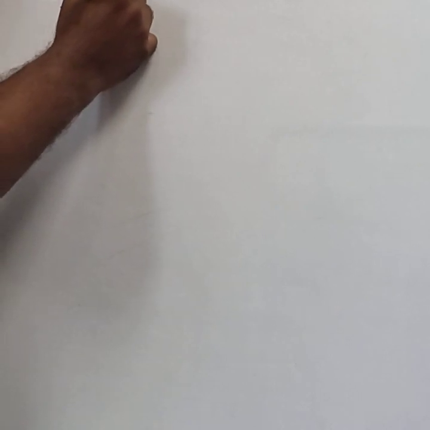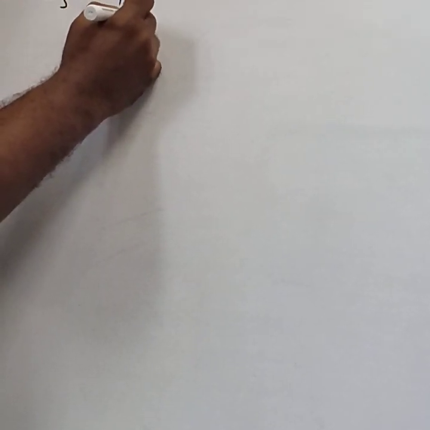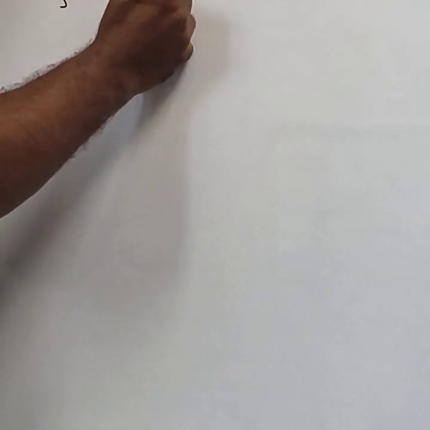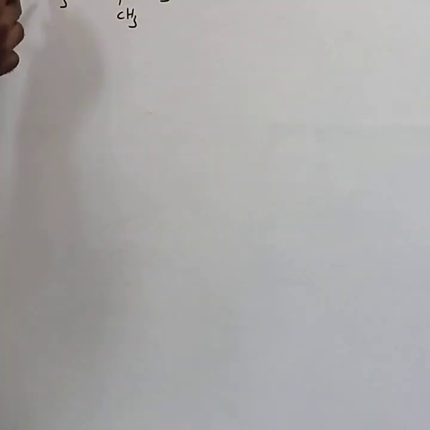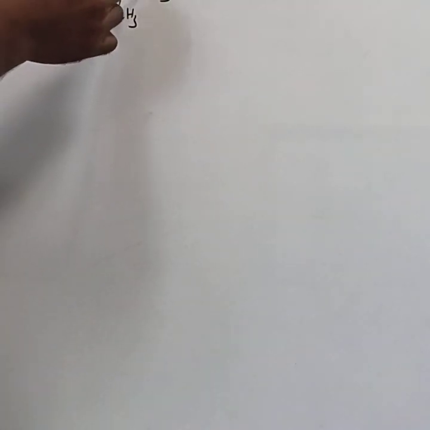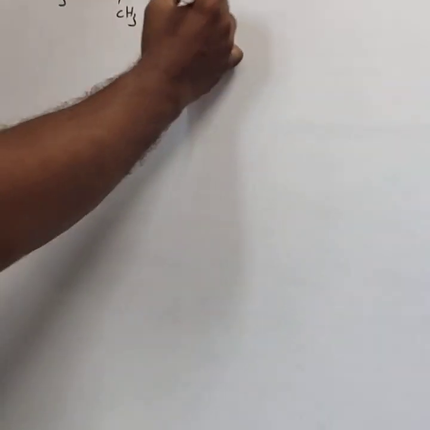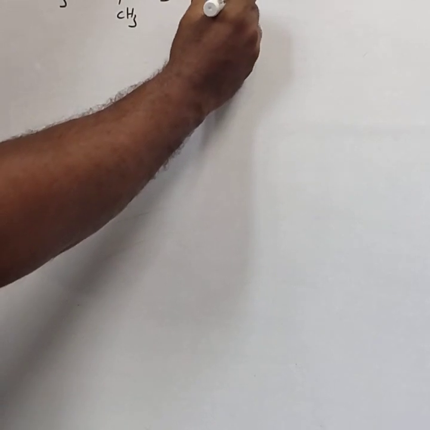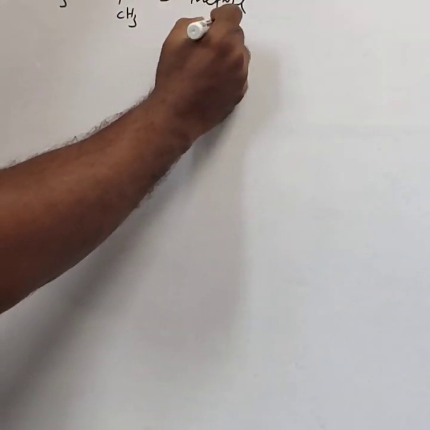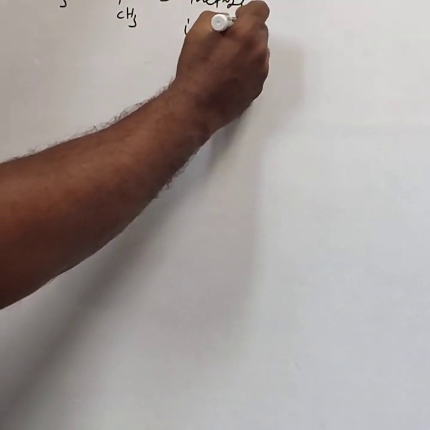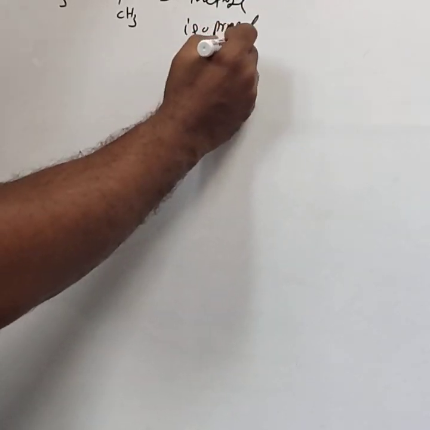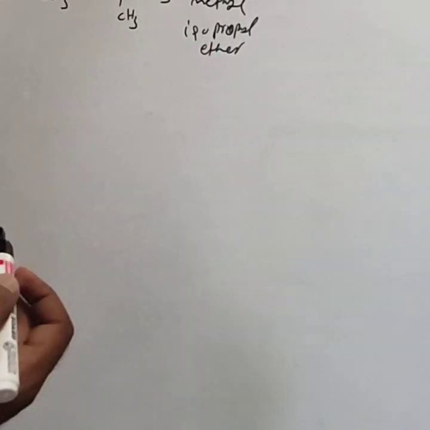Similarly, to take other examples, CH3O CH3 with a branched group. Here one is methyl, another one is propyl, and this propyl is an isopropyl. The common name is methyl isopropyl ether.